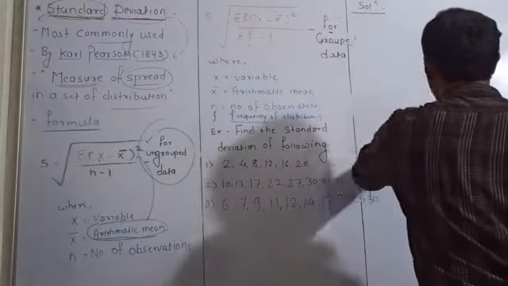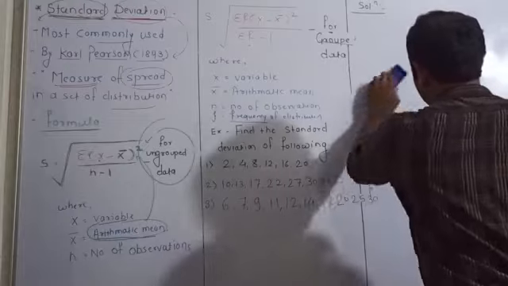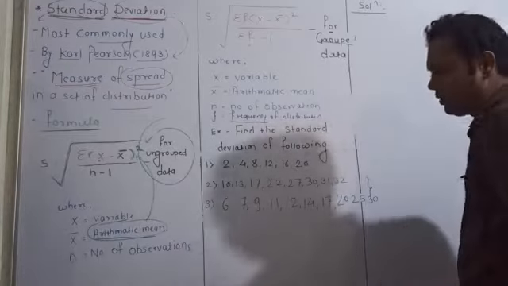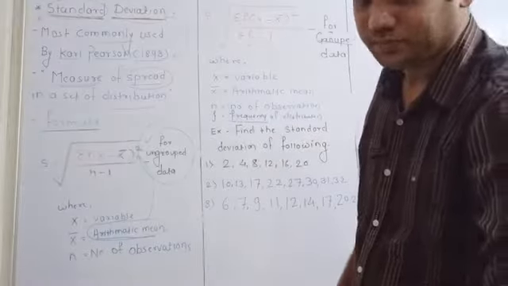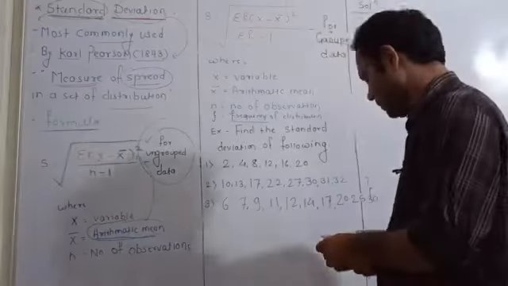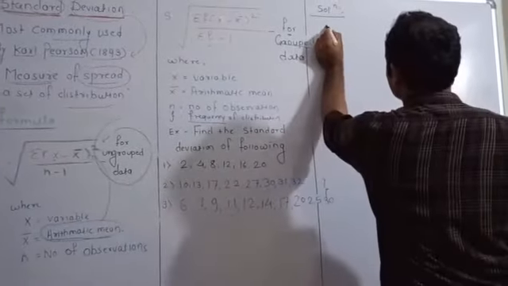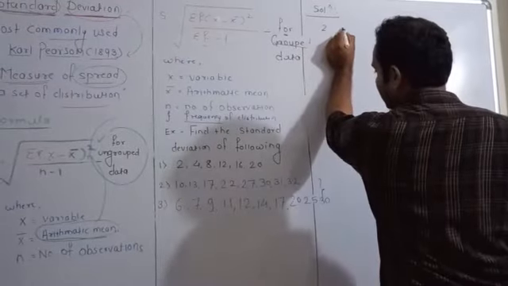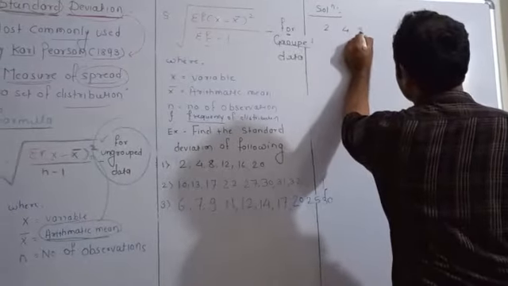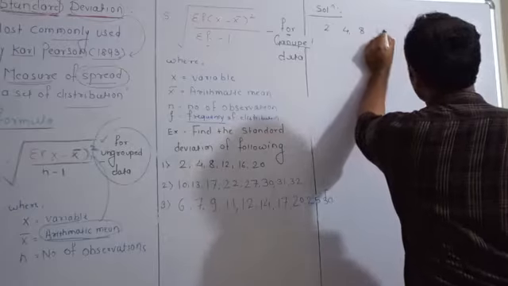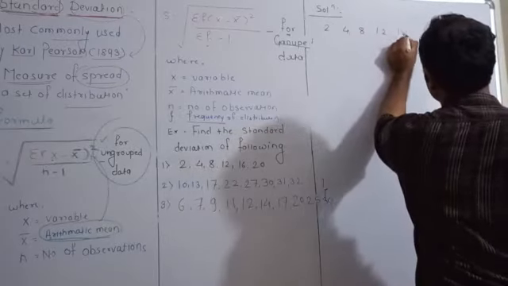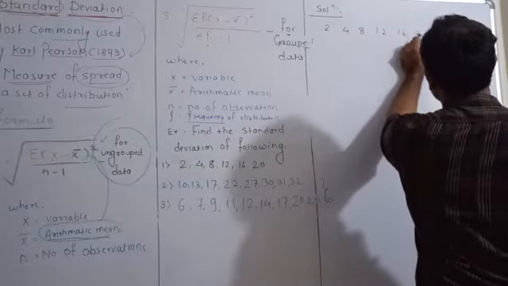So how to solve this? The example is 2, then 4, then 8, then 12, then 16, then 20.